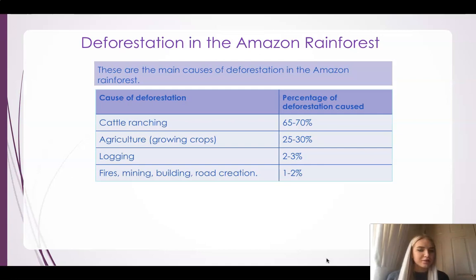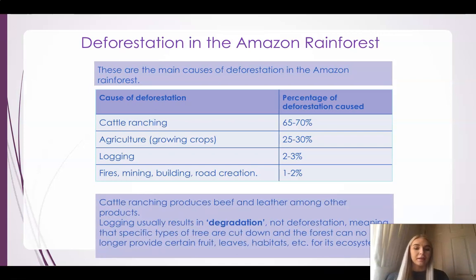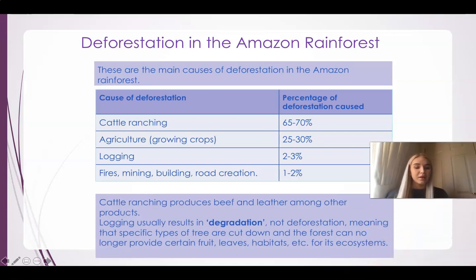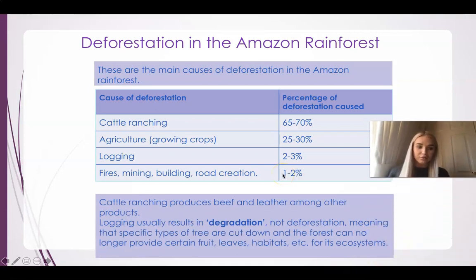So you can see that cattle ranching is the most popular, and this is because they have the farm animals, they can use these farm animals to produce beef and leather, which is what we get from cows, amongst other products too.